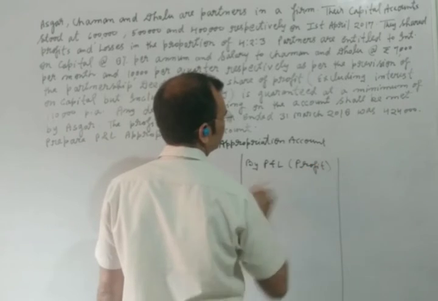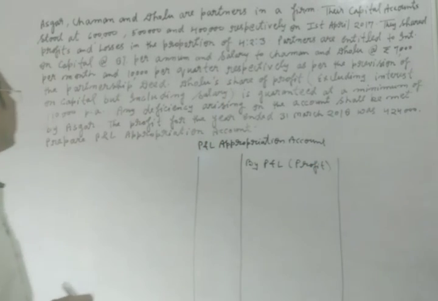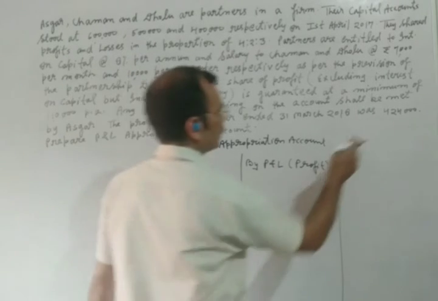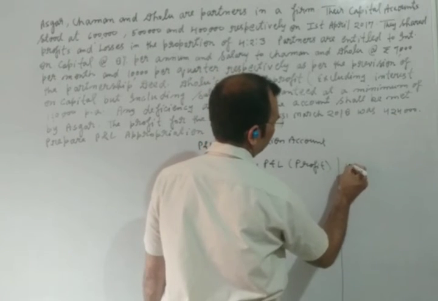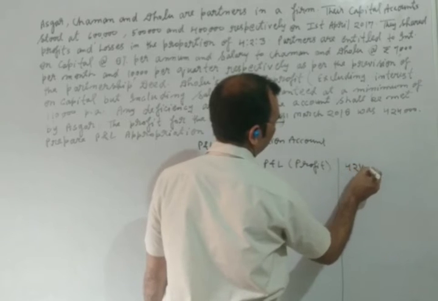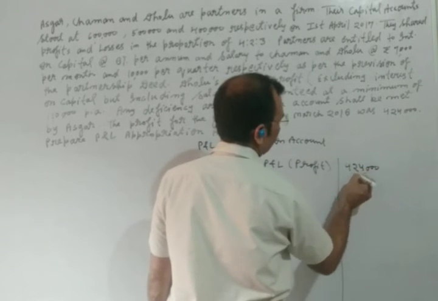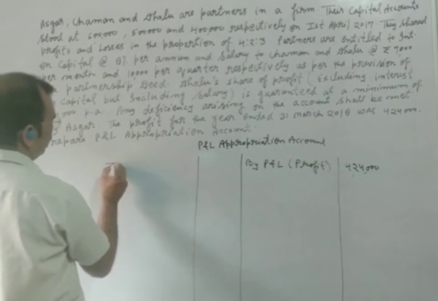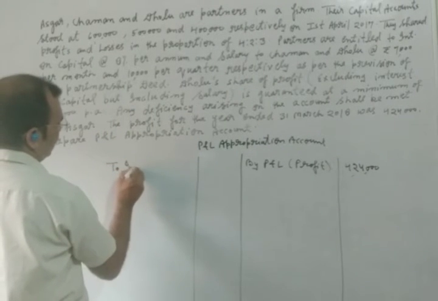Profit given in your question, 4,24,000. After writing the profit, we will write here on the debit side interest on capital.